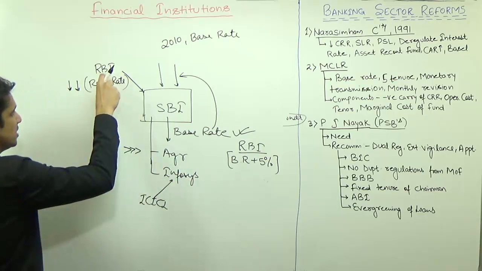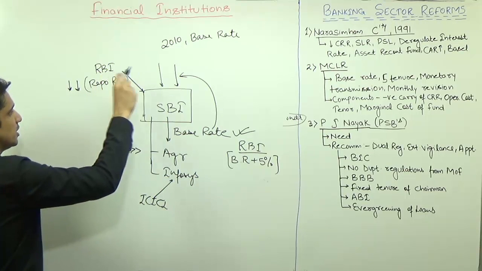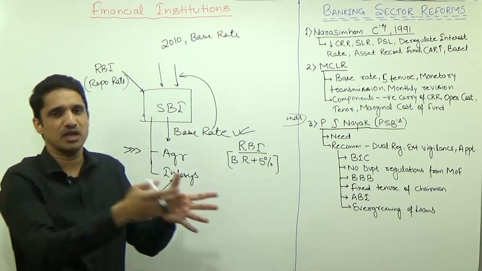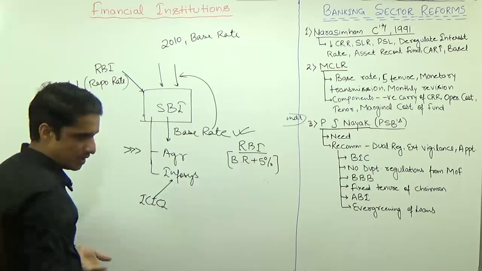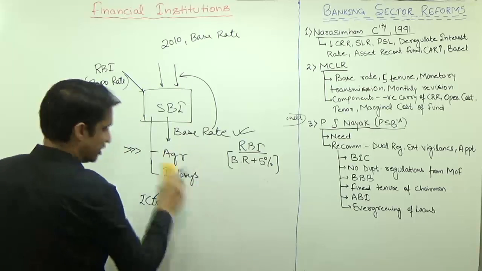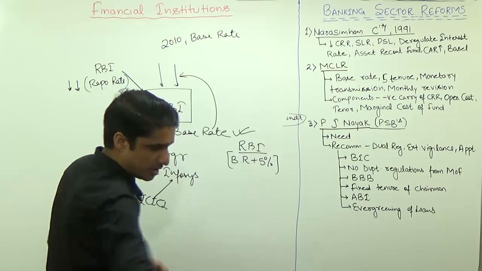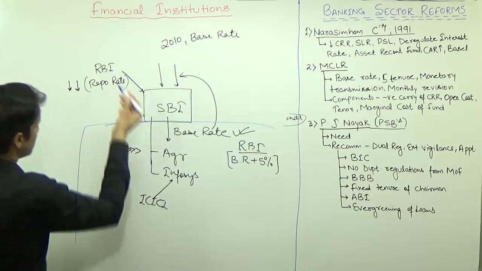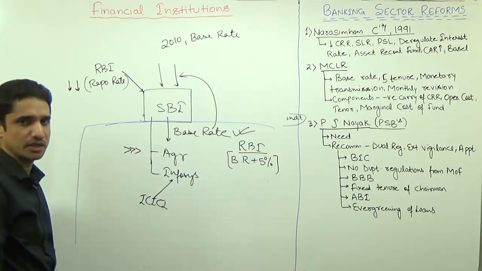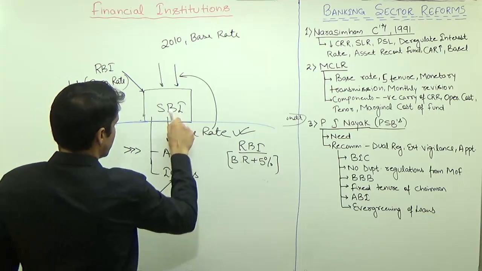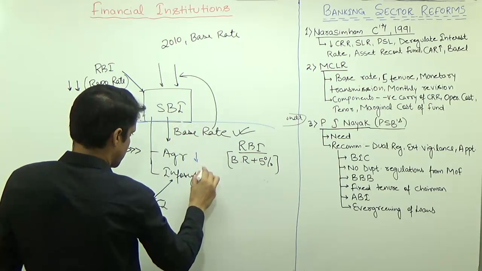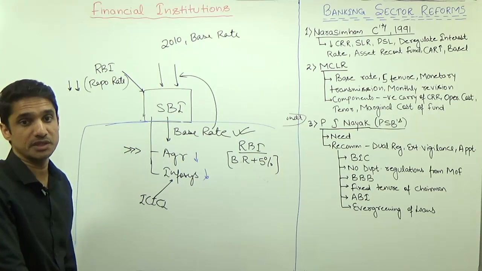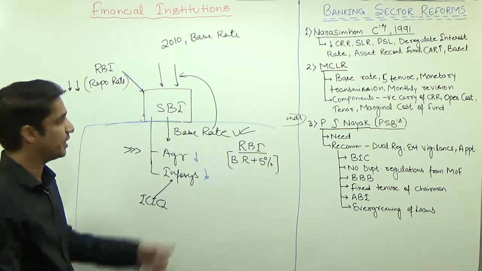Because RBI is decreasing the repo rate, RBI knows that there are some liquidity crunches in the economy, so RBI wants to increase the liquidity in the economy. But finally, the liquidity in the economy will be increased or decreased by the actions of these banks, because RBI does not directly get involved in retail lending. So unless and until SBI decreases the interest rate, the money supply in the economy will not increase. So ultimately the decision has to be taken by SBI.